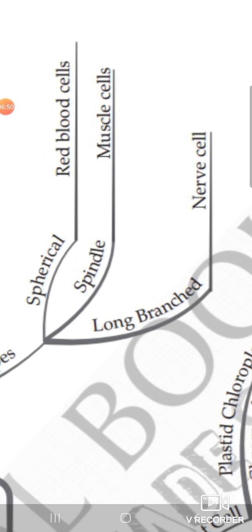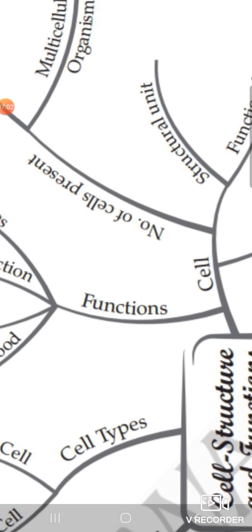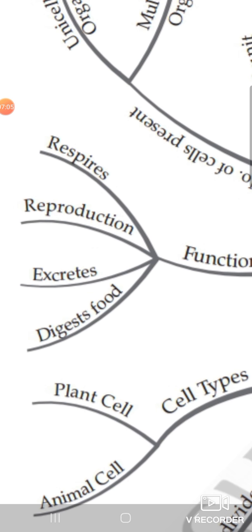And why is it so? Because particular cells have to do particular functions, and that is why their shape and size vary. Okay, if we move further with this chapter, different functions of the cell. Which are the functions of the cell here? That is respiration, as I told you, reproduction, of course, excretion and digesting food. Besides reproduction, respiration, excretion, digestion, many other biochemical activities are also going on inside our one unit, called the cell, and all those activities are done by the cell only.